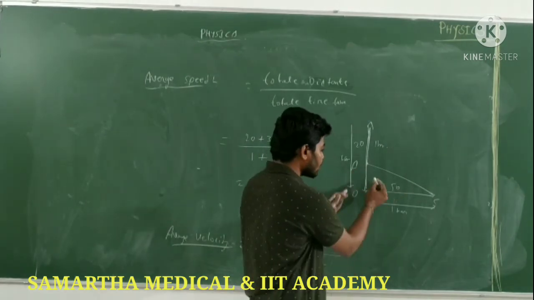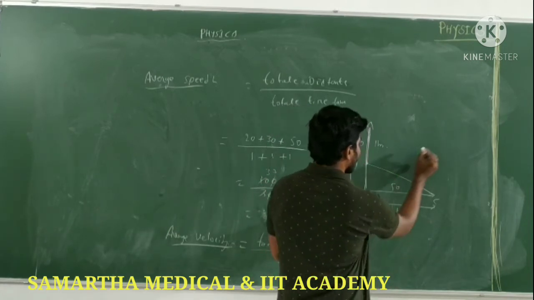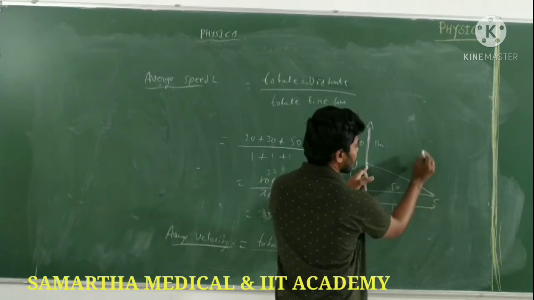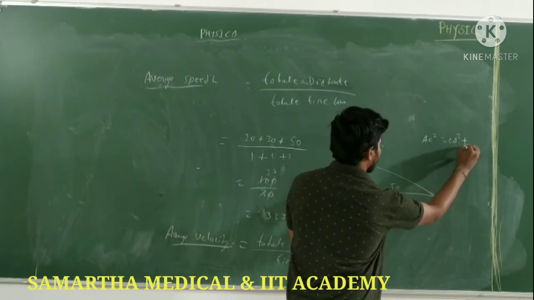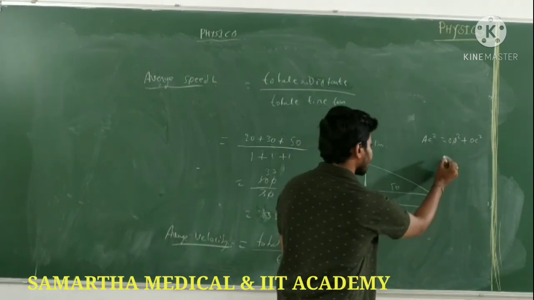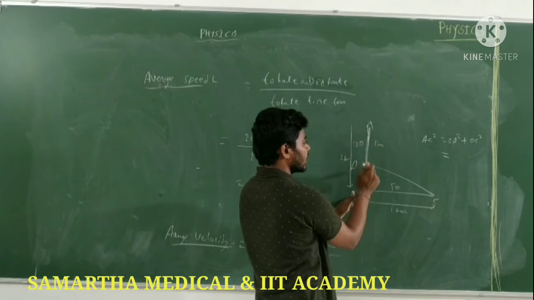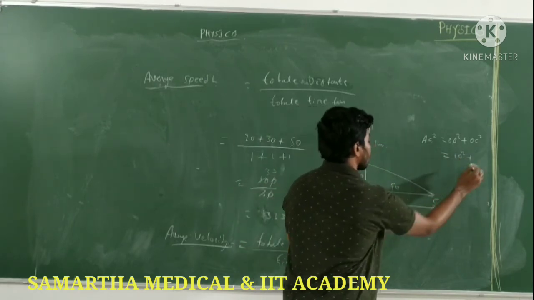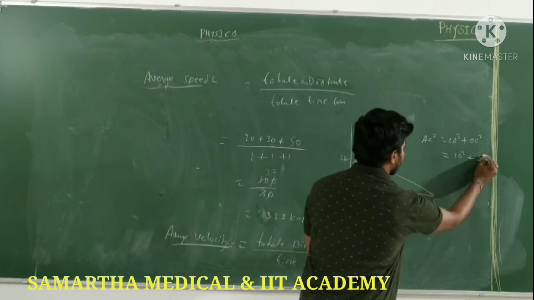How can you calculate the displacement? By the Pythagoras theorem. AC square is equal to OA square plus OC square. OA is 30 minus 20, so 10 square, plus OC is 50 square.